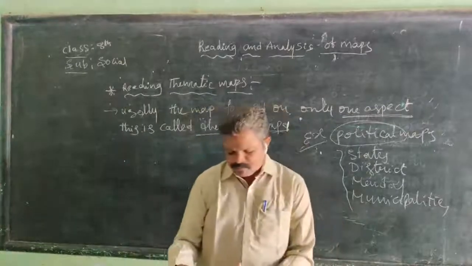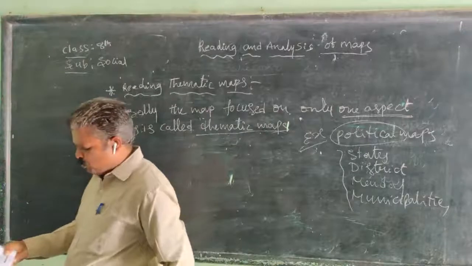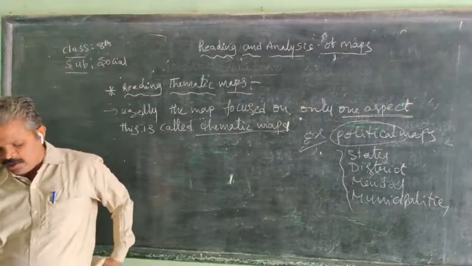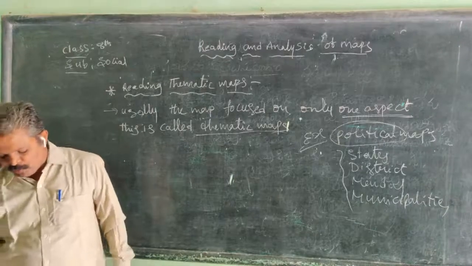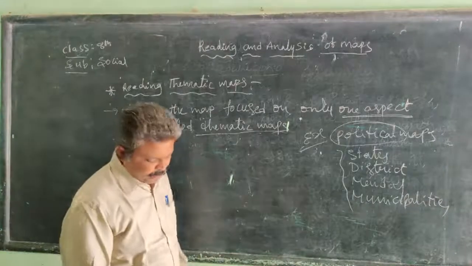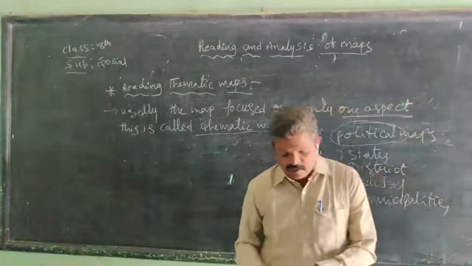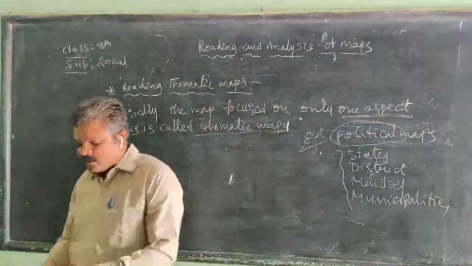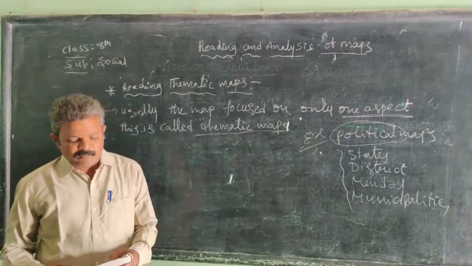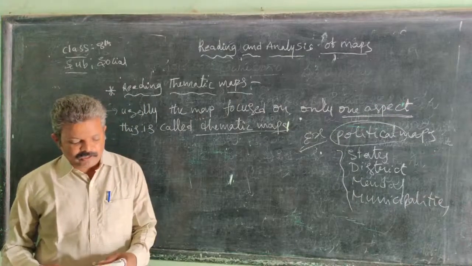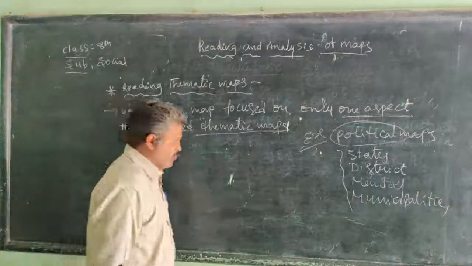Some maps are physical maps showing mountains, rivers, plateaus, etc. Some are land use maps, which show how people use the land. For example, a part of village land may be used for patches for raising food crops like rice and cash crops like cotton, while some parts may be reserved for residences, schools, places of worship, and so on.